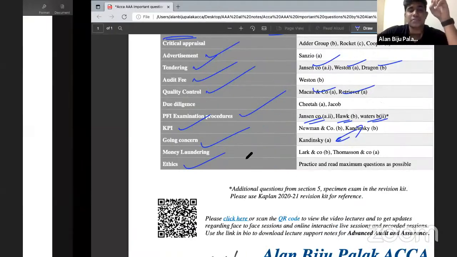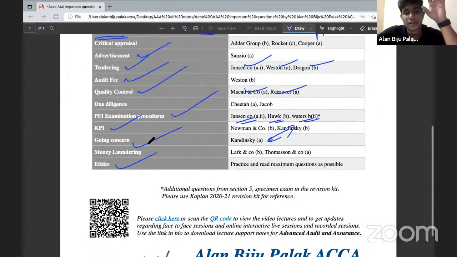So always keep this in mind. Going concern is a comparatively very simple area. You only need to figure out all those points which affect a company's operational or financial activity, or which show that the company is facing some sort of financial difficulties. Okay, please practice this question.